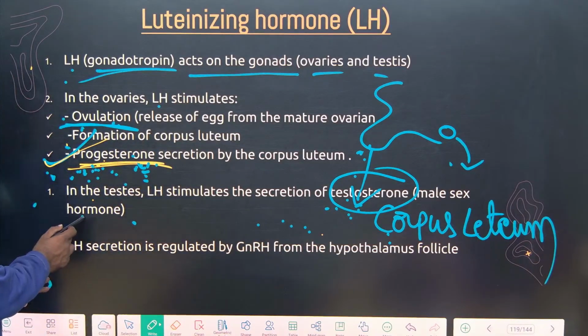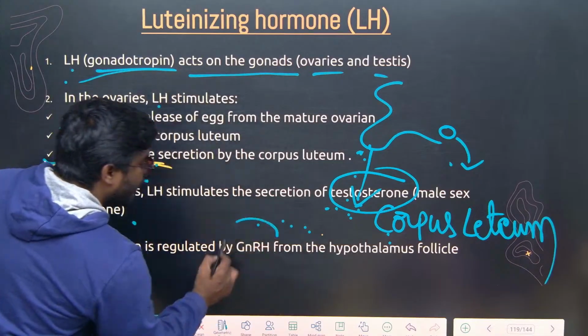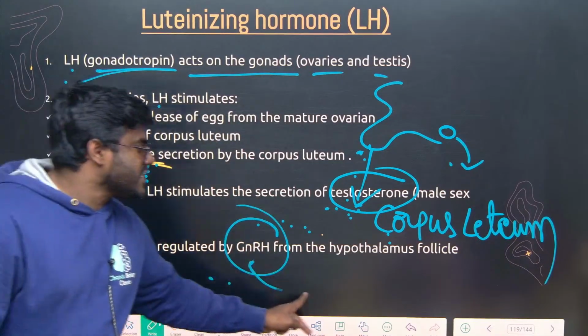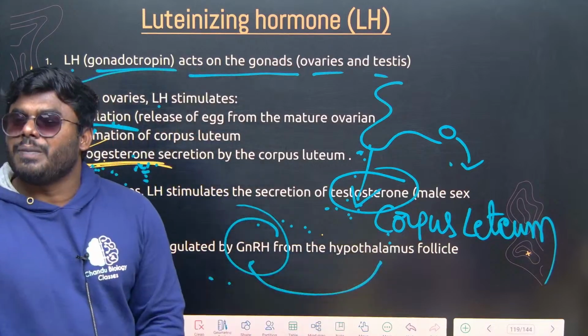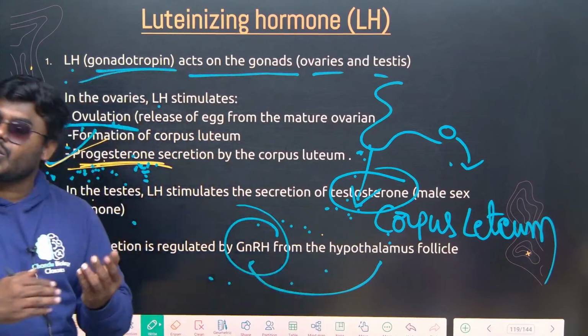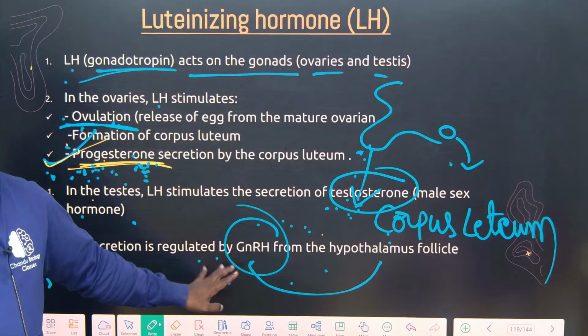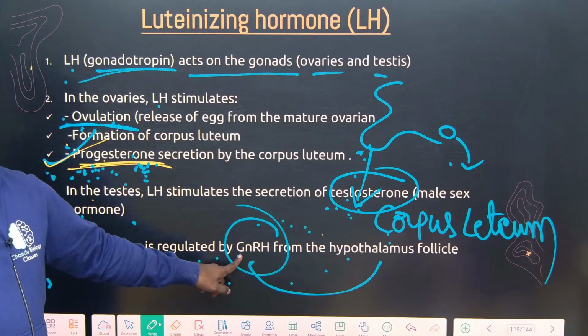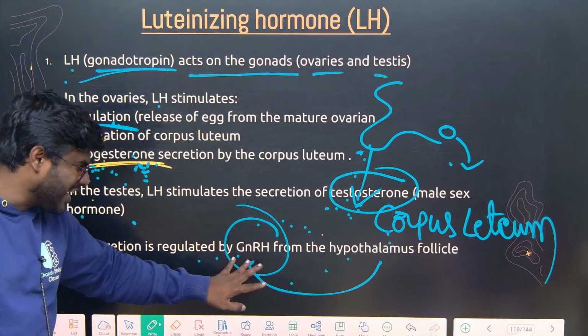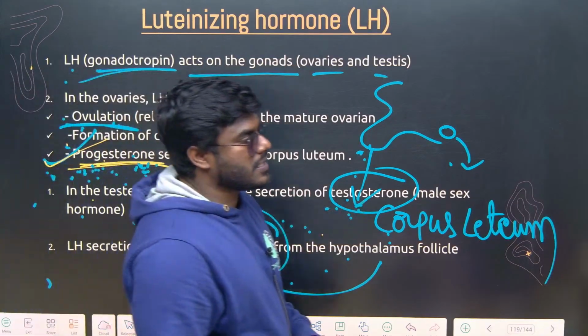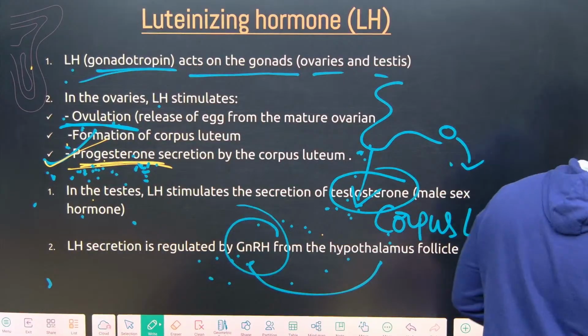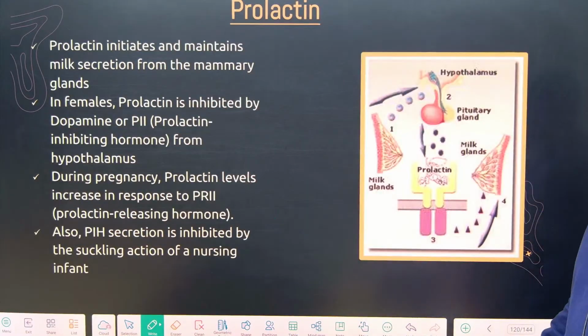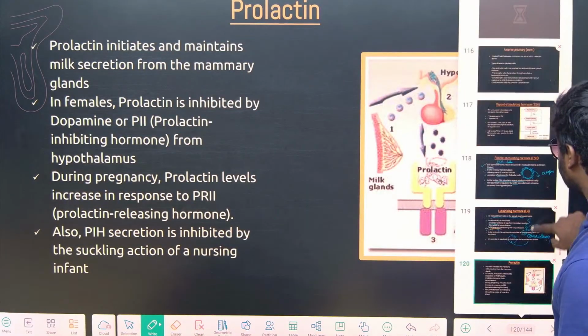But again, the LH is also under the control of GnRH. GnRH is under the control of hypothalamus. So basically, hypothalamus is the one which is controlling everything. Correct? Sometimes it is directly involved in the regulation, sometimes it is releasing GnRH. But every time it releases the GnRH, it will control the FSH and LH. Correct? Clear, everyone? No confusions?